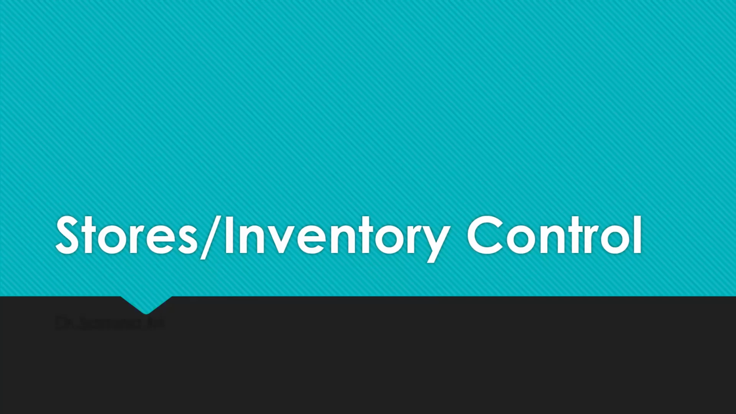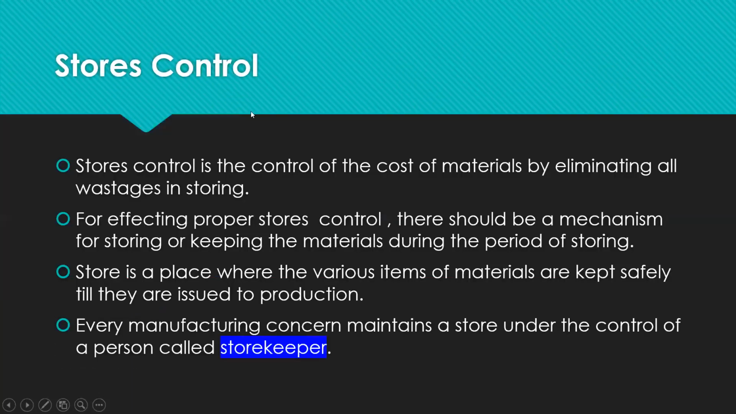In the last class, we discussed purchase control, which is the first phase of material control. Then the second phase is stores or inventory control. Okay, just move on to the next class. First one is stores control.